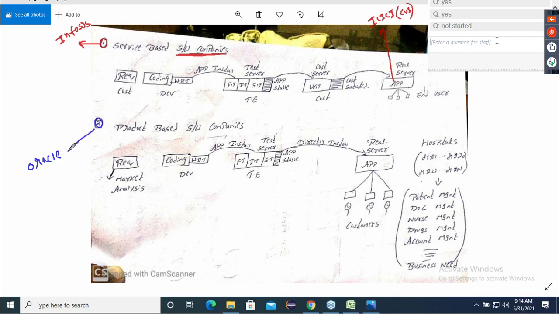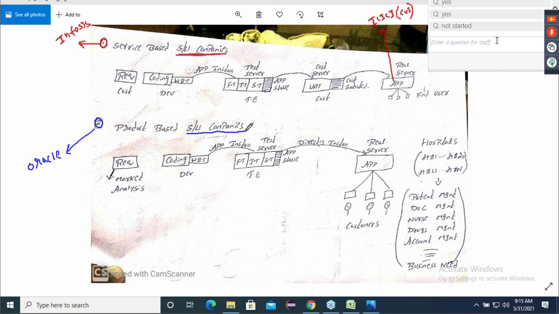There is a company called Oracle, and right now in this Oracle we have almost 1 lakh employees. And Oracle is also a software company. Why? Simple question. Correct, because they also create software and give it to the customer. Simple concept. Or they also provide software services only. So I'm saying that Oracle is also a software company.